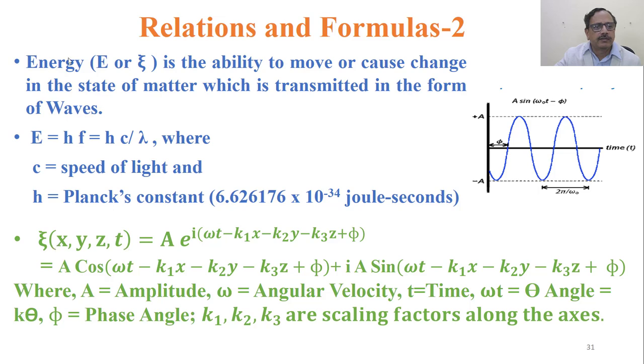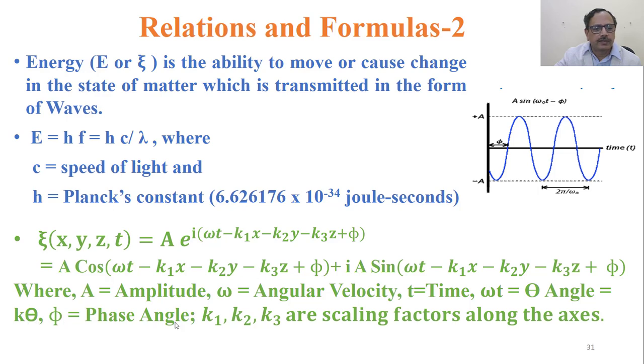Psi, which is the energy here, psi of x y z t is equal to A into e to the power i omega t minus k1 x minus k2 y minus k3 z plus phi, which is represented as A cosine of this plus i into A sine of the same, where A is the amplitude here, omega is the angular velocity, t is time, omega t is the theta angle, or it can also be written as k theta.